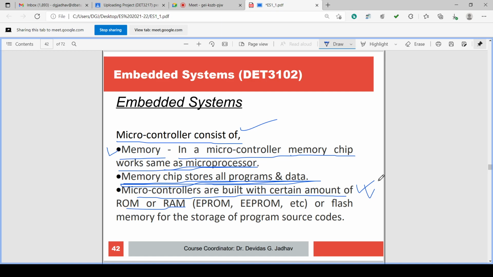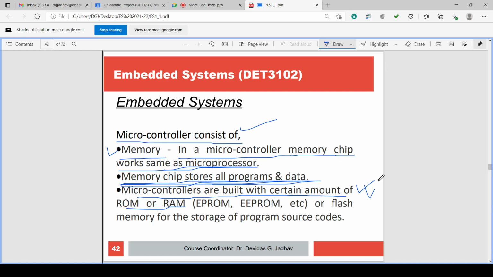Read-only memory means it can only be read, it cannot be written again by the microprocessor. But it can be programmed electrically, once, in the case of electrically programmable read-only memory.